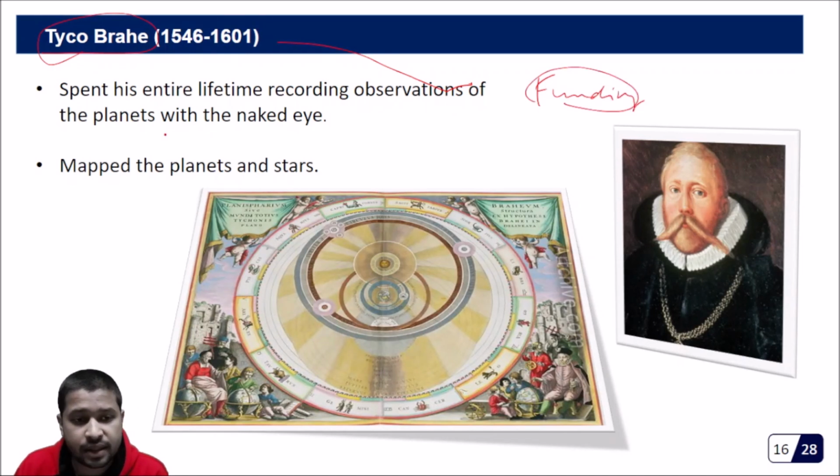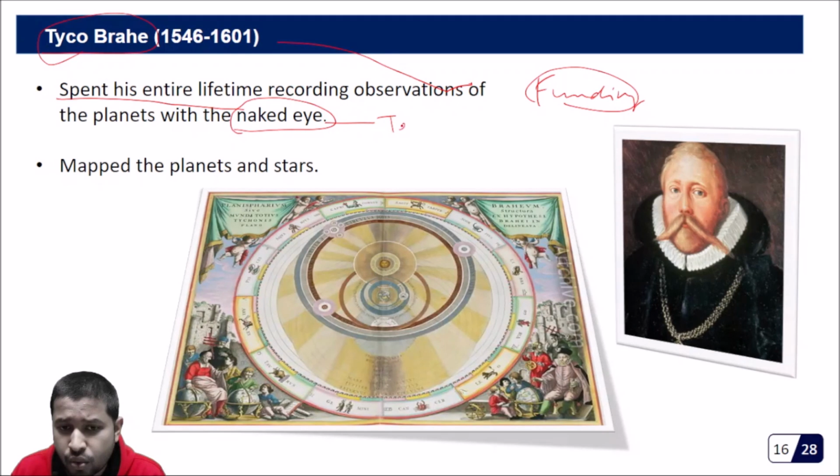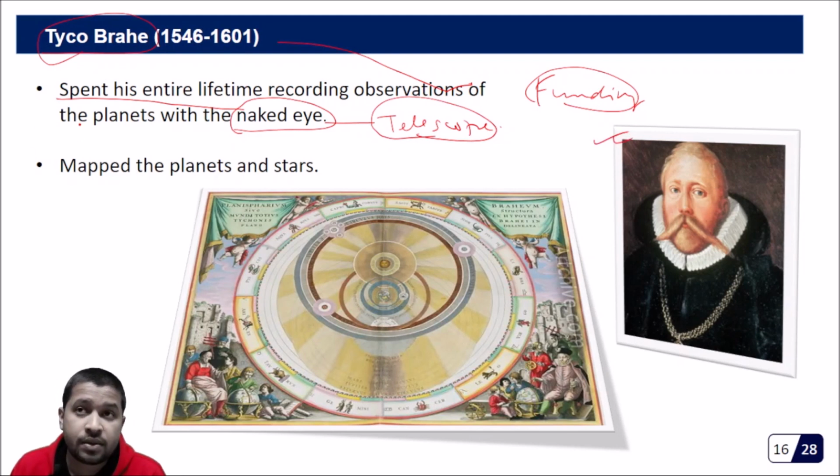So he was lucky enough to get good funding from the king at that time, and he spent his entire lifetime recording observations of the planets with the naked eye. Why naked eye? It's because there was no telescope at that time. See the efforts of this person. Just with the naked eye, he went on to look at the sky, and he made various observations, and he mapped the planets and the stars. So he made various maps.